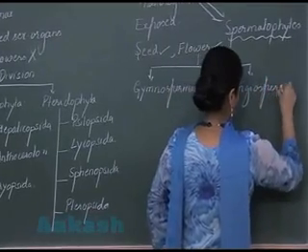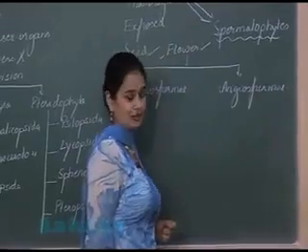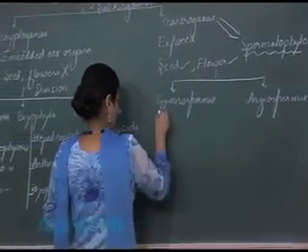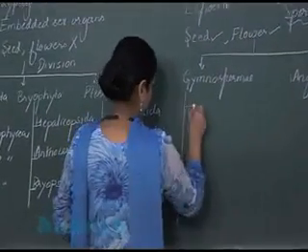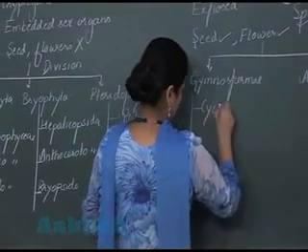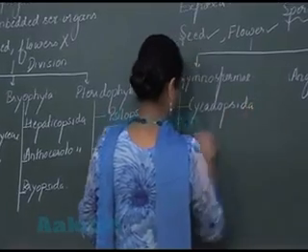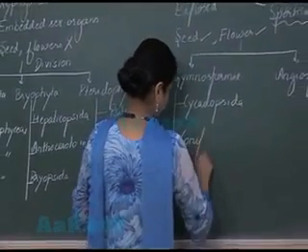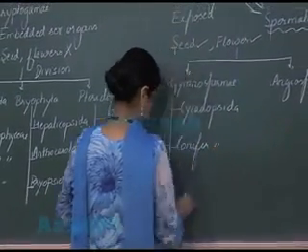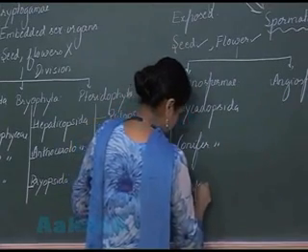So you know that angiosperms represent the most evolved plants. Under the gymnospermy, three classes are there, that is Cycadopsida, Coniferopsida, then another one, that is Gnetopsida.